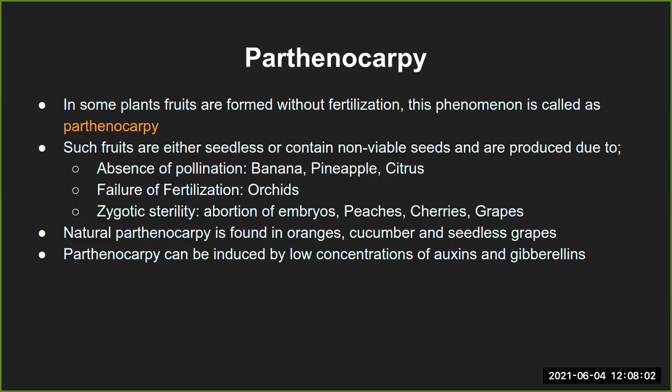So these are the ways people use plant hormones to induce parthenocarpy, or even to increase fruit production.